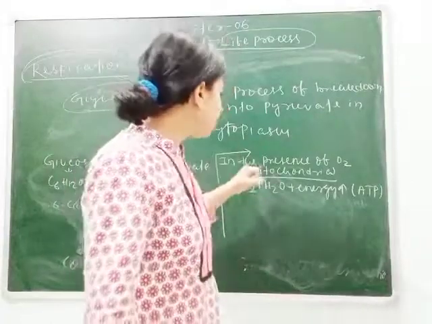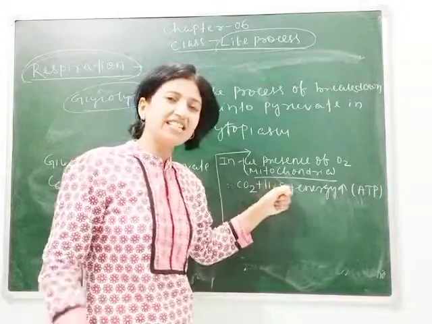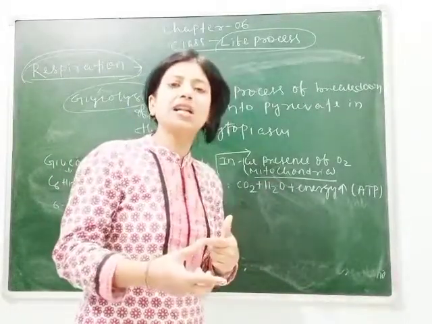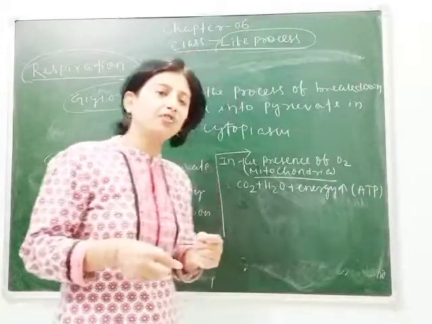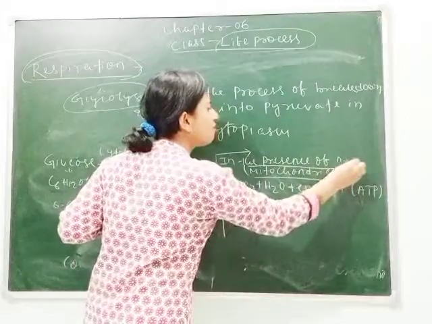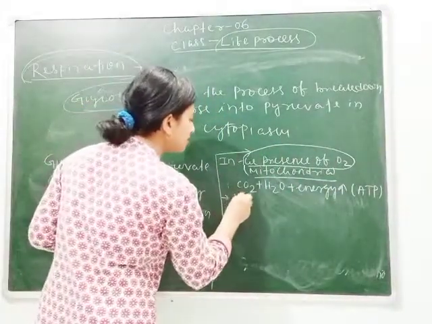Remember students one thing, when the product is carbon dioxide, water and energy, then it is called complete oxidation. If any other new substance is formed, that is called incomplete oxidation. So complete oxidation takes place in the presence of oxygen. Next we can see absence of oxygen.